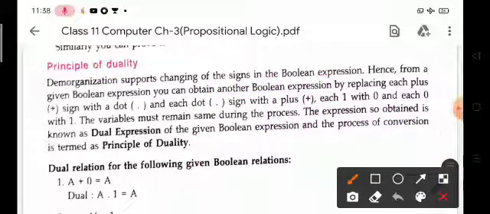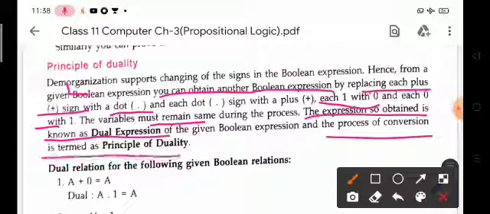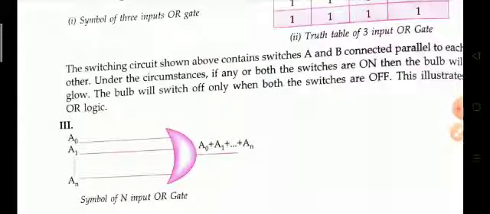Look at this point. From a Boolean expression, we can obtain another Boolean expression by replacing each plus sign with dot, dot with plus, 1 with 0 and 0 with 1. But the variables must remain the same during this process. This is the important point. The expression so obtained is known as the dual expression, and the process of conversion is termed the principle of duality.